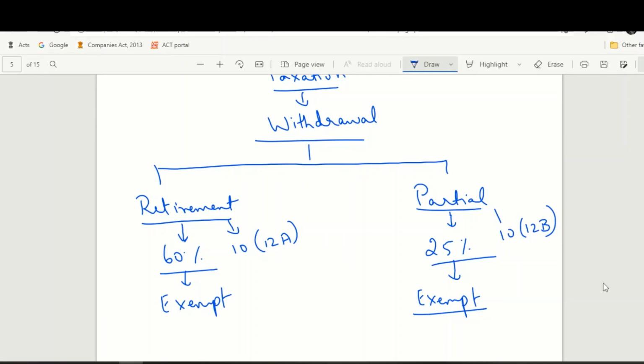So these are the various tax benefits and taxation on withdrawal of NPS provisions.